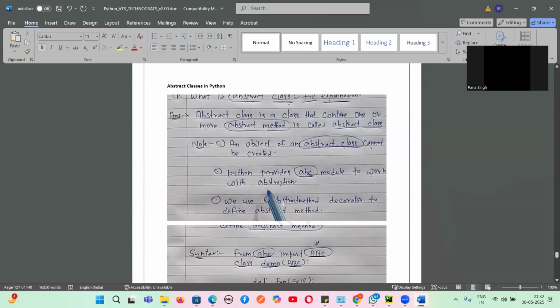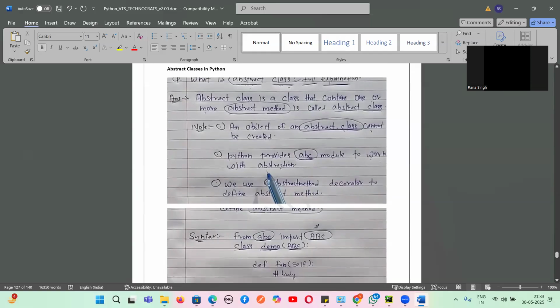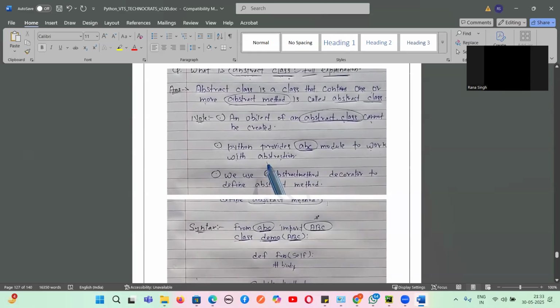So these three points tell us that an abstract class is a class which will have what, guys? Abstract methods, and we cannot create the object of an abstract class. And Python provides the ABC module by default to work on abstraction. And this is a decorator, whenever you see @, that is a decorator. We can use the @abstractmethod decorator to define abstract methods.